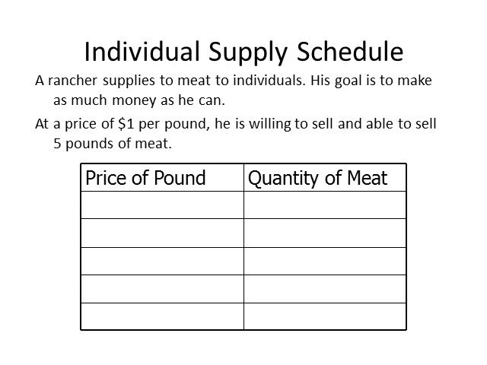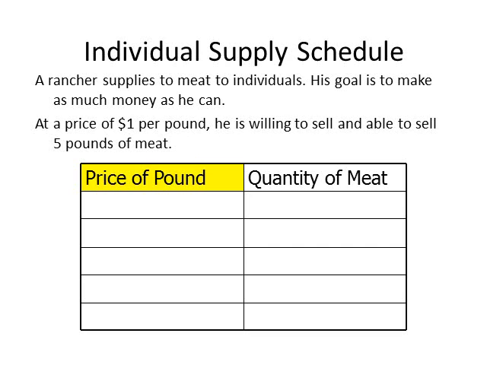A supply schedule is a table of all the different combinations of prices and quantities of a good associated with each other. Let's look at an example of this by considering a supplier of meat. Our individual wishes to earn as much money as he can to support himself, and he has a stock of meat that he's willing to sell. Notice that he meets the criteria set down by the definition of supplier. He is both willing to sell the meat and he has access to meat to sell. The first step is to construct a table similar to the one in the slide.